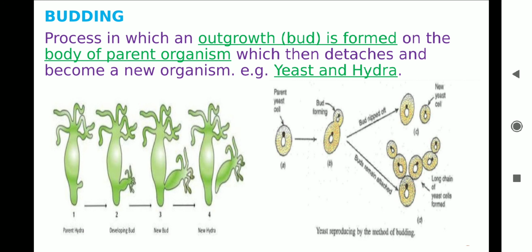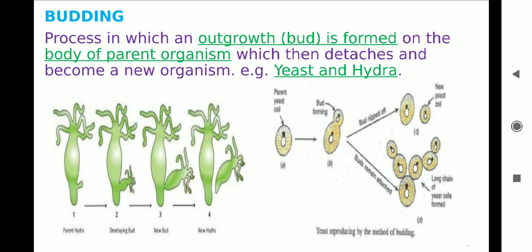Students, look into the another image. You must have seen this in your lower classes. It is yeast. Buds start appearing on the outside of the parent body. The nucleus of a parent yeast divides into two parts. One part moves into the young bud while the other part remains in the parent yeast. After attaining maturity, the bud separates off from the parent.